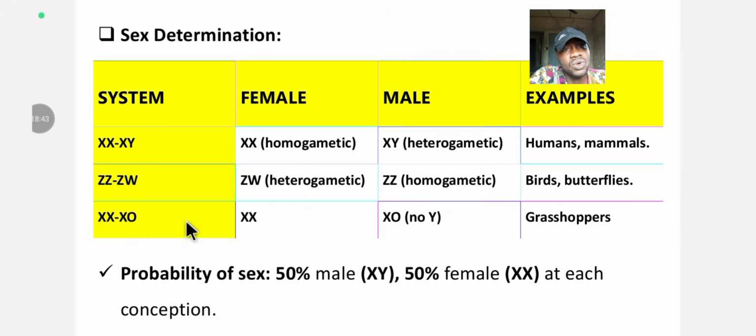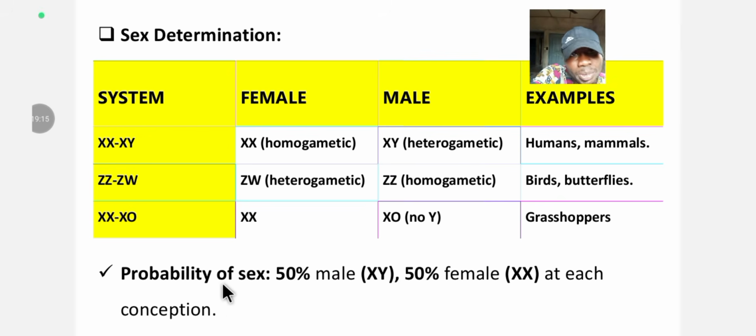That's it. So let's look at the final system: XX and XO. XX is for female, while XO is for male. Okay. No Y for me. In grasshoppers, that's where this one is found. All right. And you can see that it is the male that determines the sex of the grasshopper, because he has, or the male has, both alleles for the female and a male. All right. That's it. As simple as ABCD.